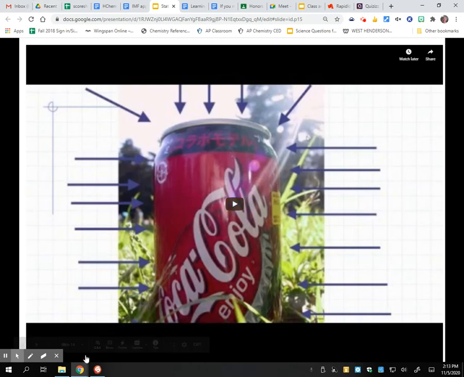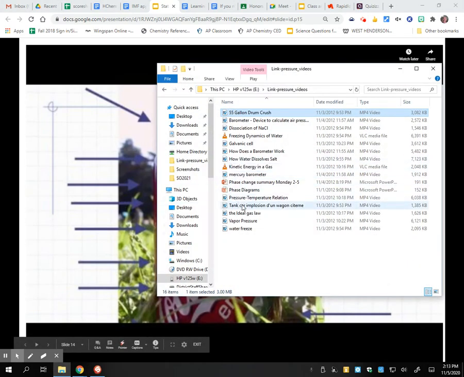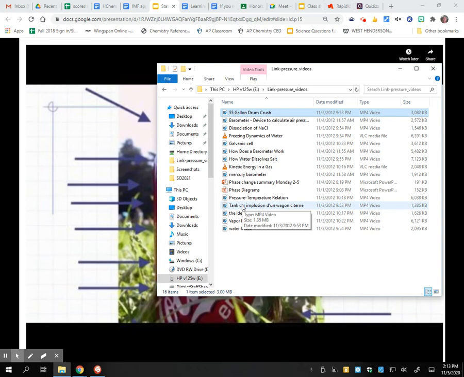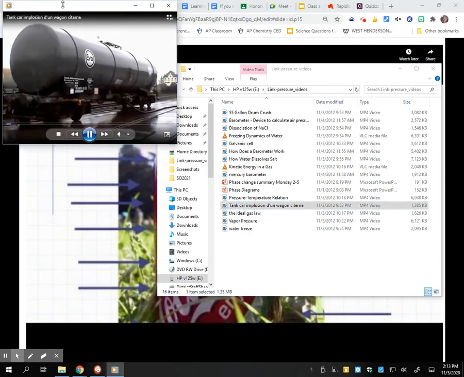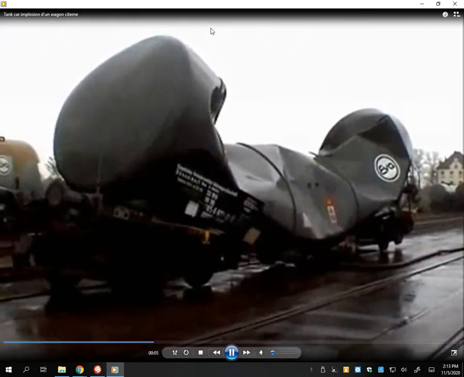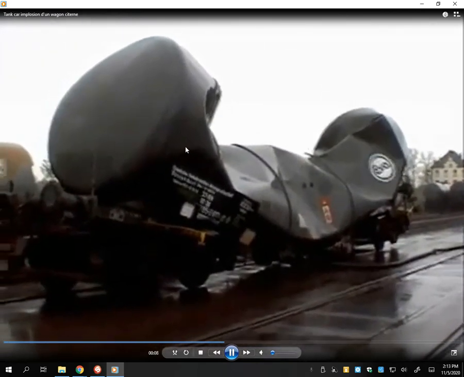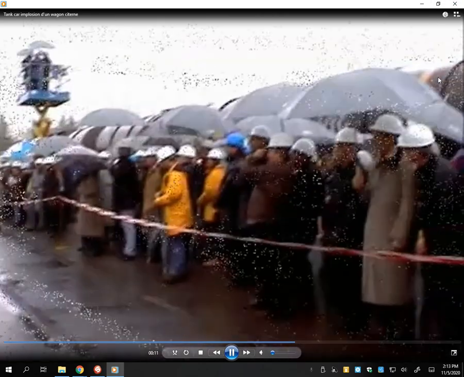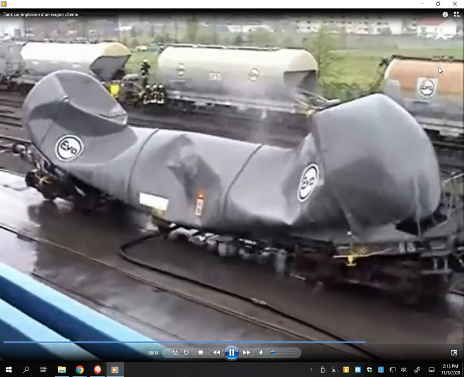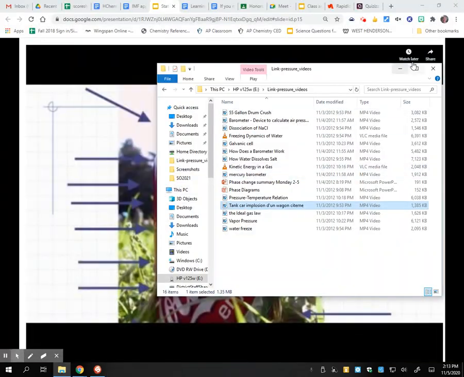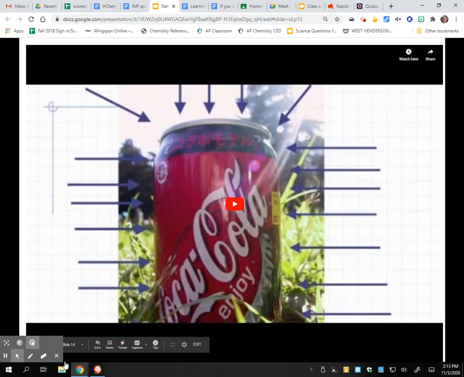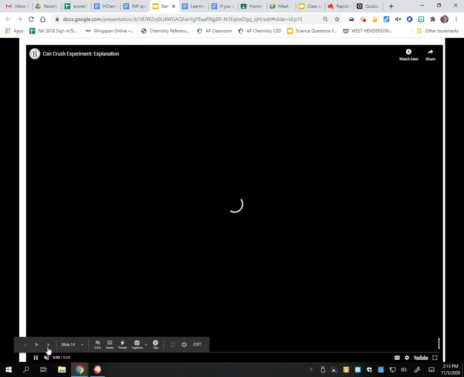All right. So let's see. I have another one that's pretty impressive. This one is Germans. They actually did this to a train tanker. So they did the exact same thing. They put water in it, heated it up, got it full of steam, and then they sprayed it with cold water. And that's 14.7 pounds of pressure of the atmosphere acting on a tanker. Here, they're going to show it to you again because it's pretty impressive. All right, so that is the power of that atmosphere.